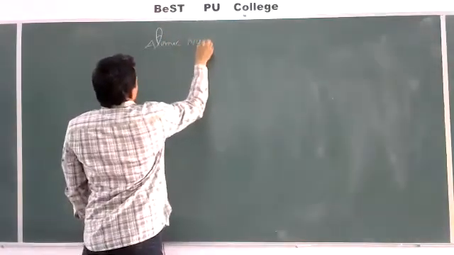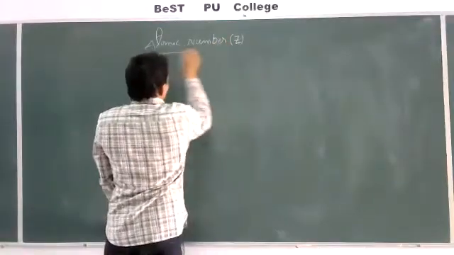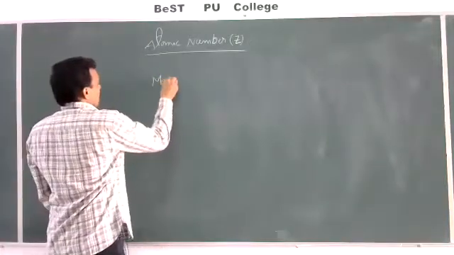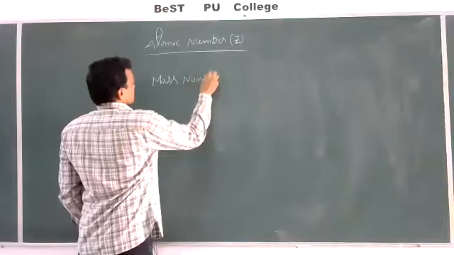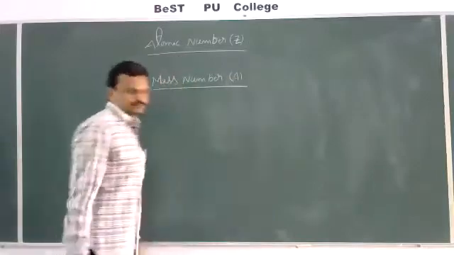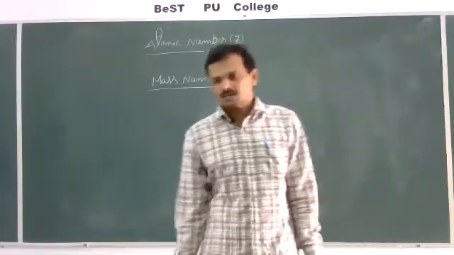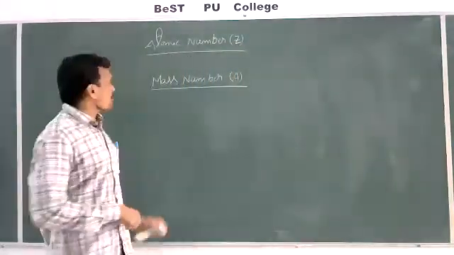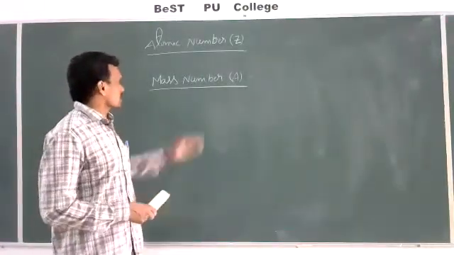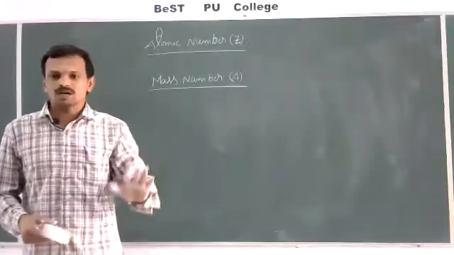Atomic number. The symbol Z is used for representing atomic number. And one more term, mass number, A. So what is atomic number? What is mass number? Again, atomic mass and mass number are not the same. They are different. Atomic number and mass number and atomic mass may or may not be the same. They differ slightly.